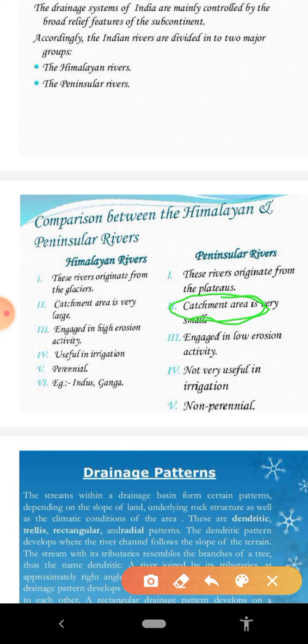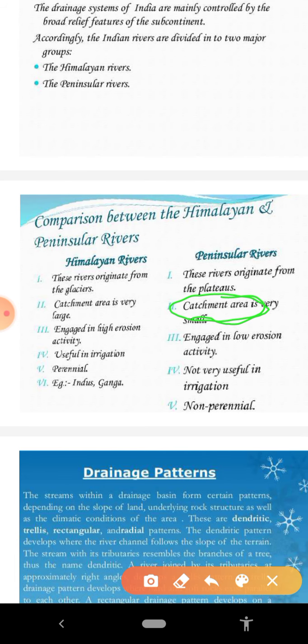If you want, you can also count the names of the important rivers. In the Himalayan river system, the important rivers are the Indus, the Ganga and the Brahmaputra. With regard to the peninsular rivers, the important ones are Godavari, Krishna, Kaveri, Narmada and Tapi.